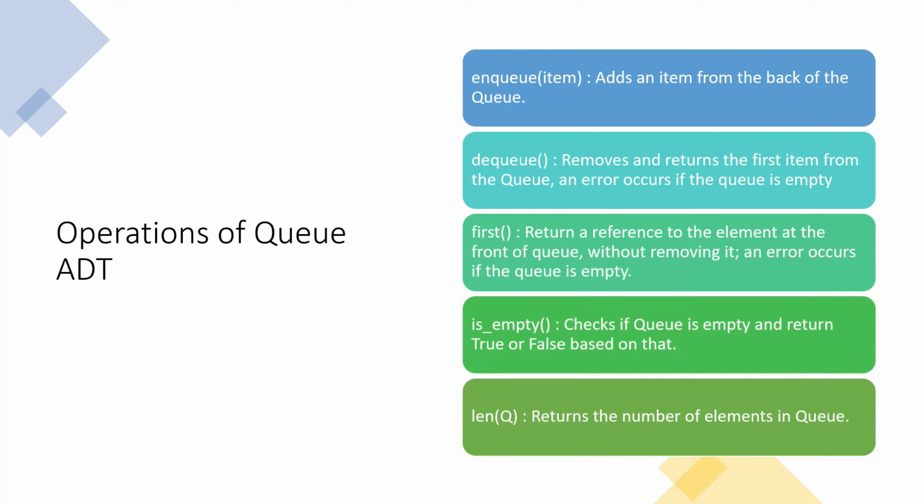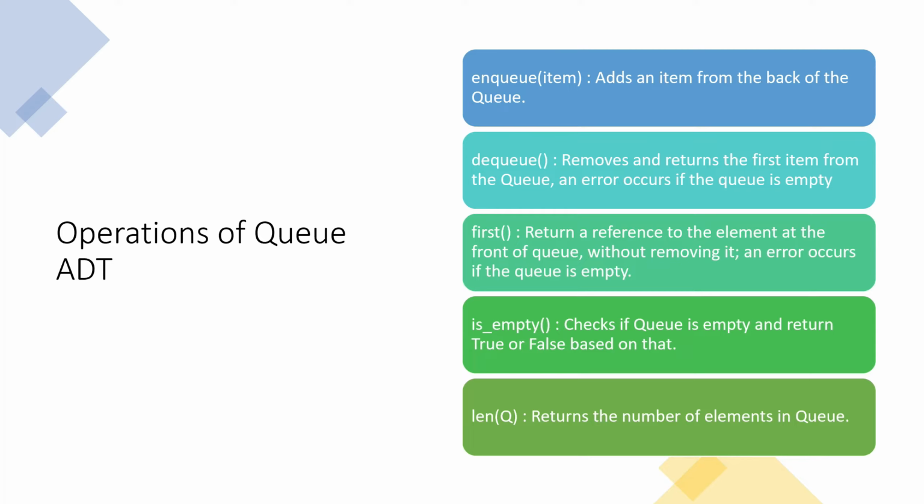Let's discuss the operations to implement when you are working with QADT. The very first is NQ. NQ is inserting an element, and insertion, where does this happen? It happens from the back of the queue. So NQ has item as a parameter, and our job is to add this item from the back of the queue. Second is DQ. What DQ does is remove and return the first item of the queue, and an error should occur if that queue is empty.